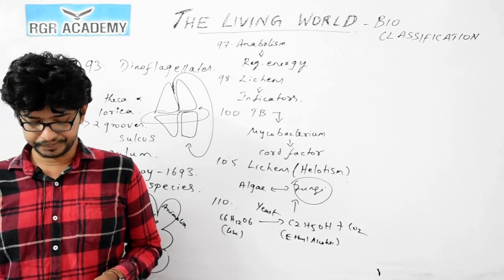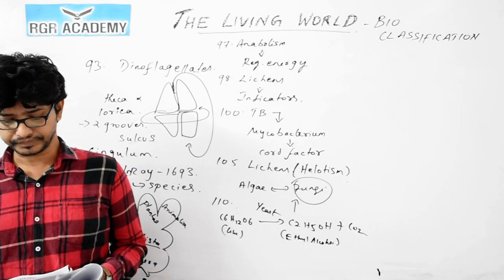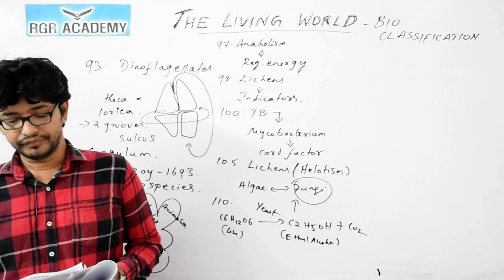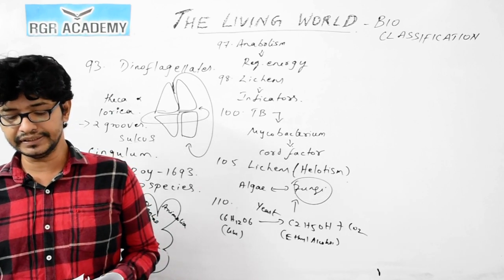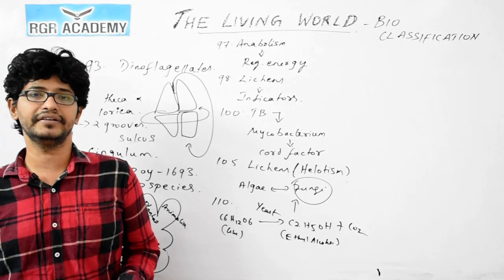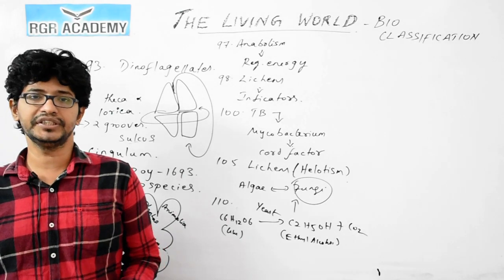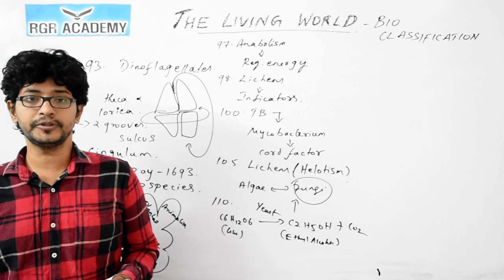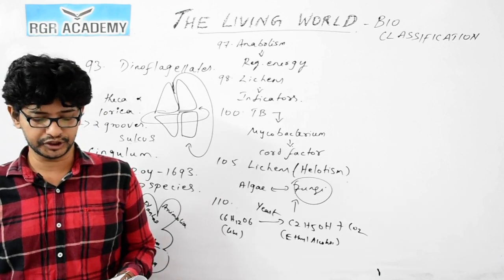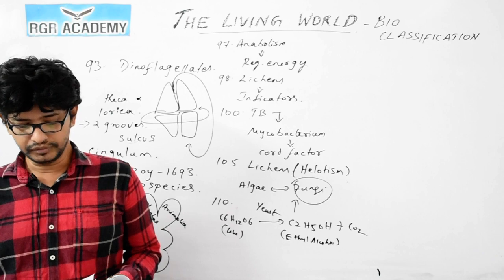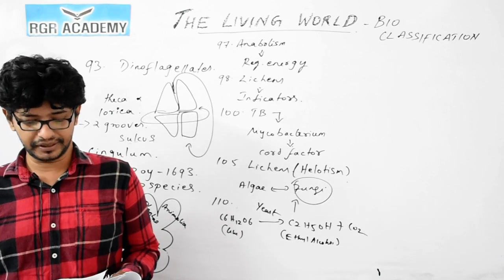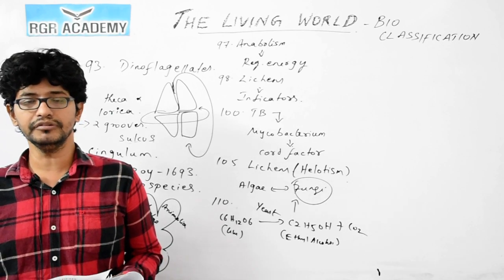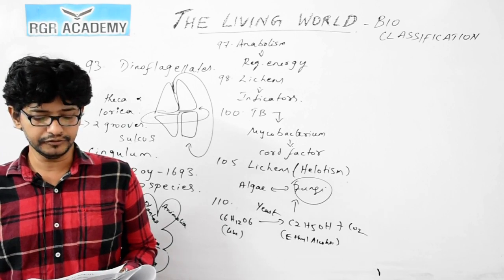Question 111. Which of the following is not a taxon but a category? Division is not a taxon but a category, because you know the categories like genus, species, division, family. So it is not a taxon but a category. Option 4 is the correct answer. Question 112. Fermentation is by some fungi and some bacteria. It is not only fungi, but fermentation also takes place by means of bacterial species. So option 4 is the correct answer.